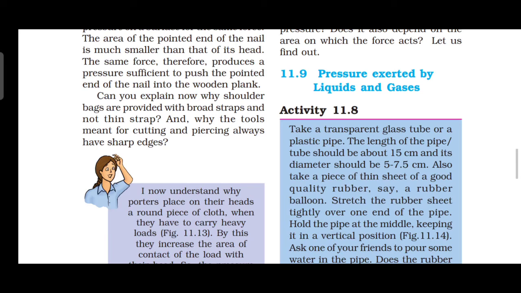Yes. Note the height of the water column in the pipe. Pour some more water and observe again the bulge in the rubber sheet and the height of the water column in the pipe. Repeat this process a few more times. Can you see any relation between the amount of bulge in the rubber sheet and the height of the water column in the pipe? You want to observe the rubber sheet and also the water column.